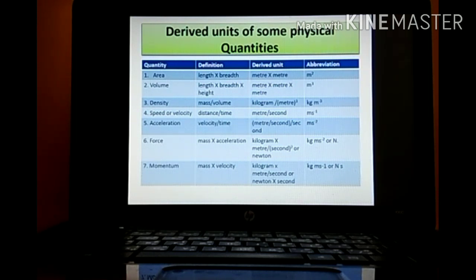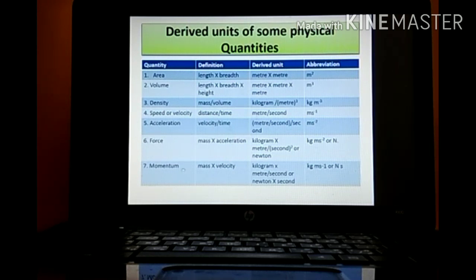Mass into acceleration. Mass is measured in what? Kilogram. Acceleration, we have already studied previously. It is meter per second square. So it will be kg meter per second square. This whole can also be denoted by only one thing, that is Newton. It is denoted by capital N.